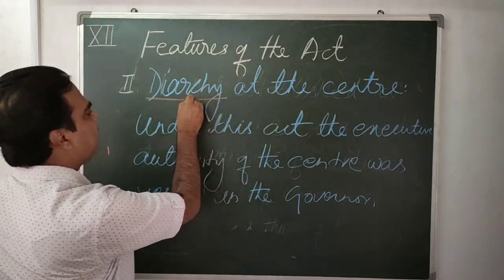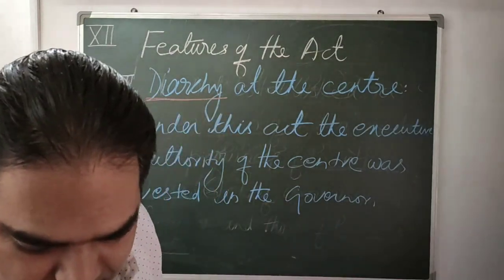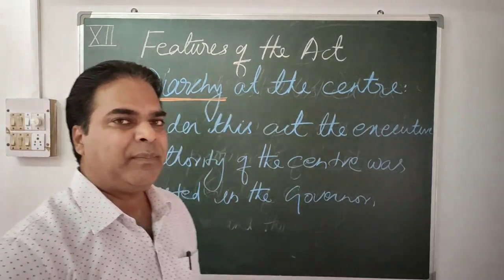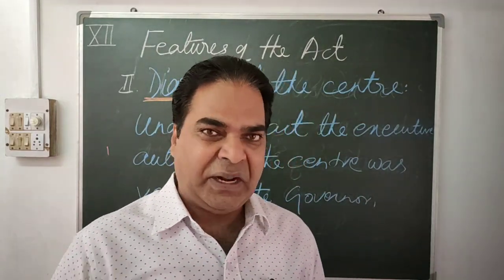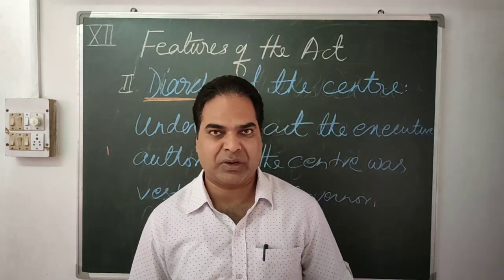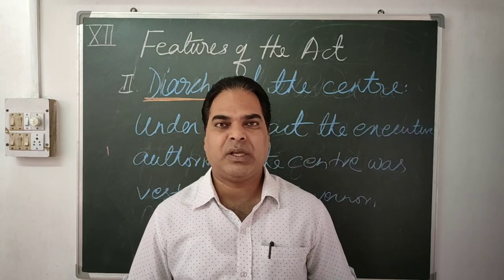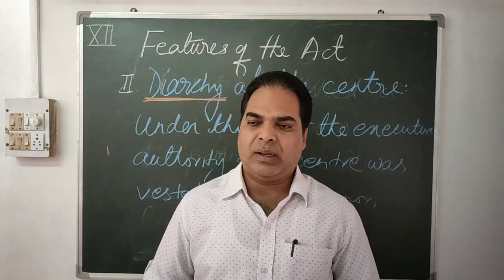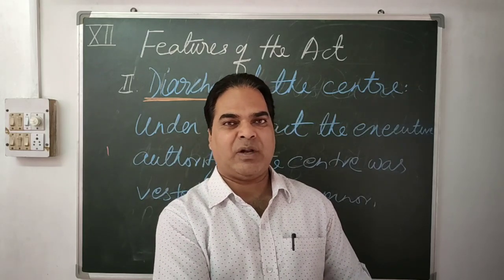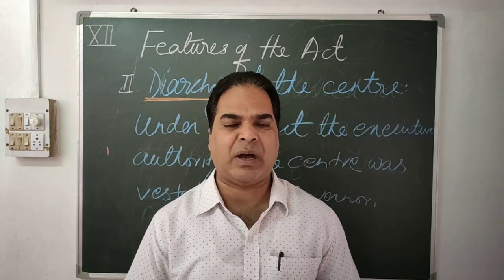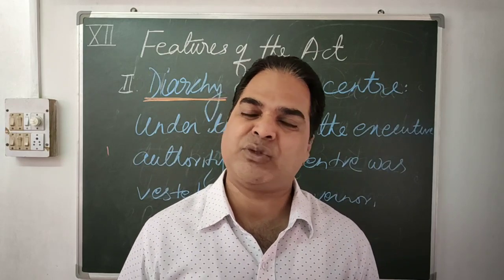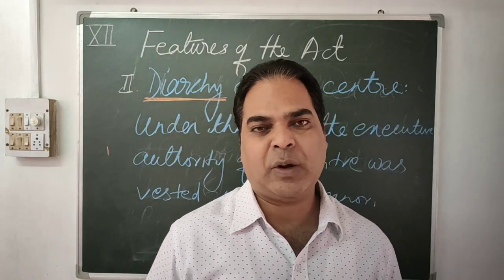The meaning of diarchy: diarchy means dual government. From 1919 to 1935, this type of system existed in our country. Diarchy, dual government, that means two governments. That means Indians were also given the power to rule the government. They had one power in their hand, and most of the important powers, like defense and finance, were in the hand of the British government. So dual government existed.